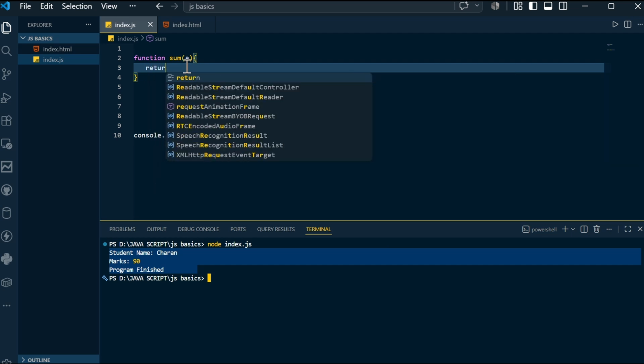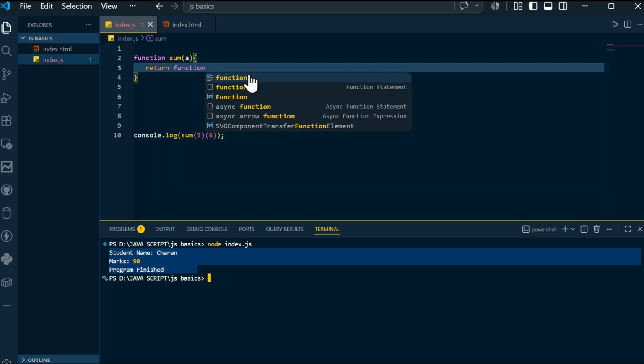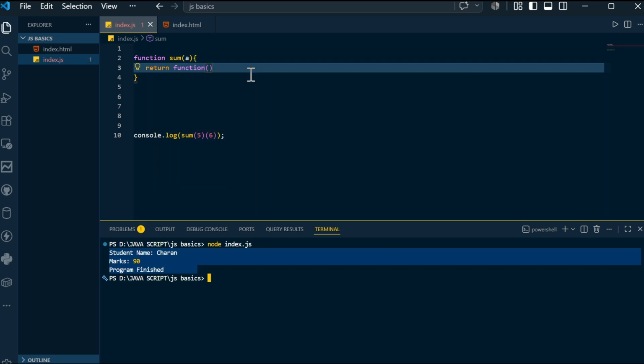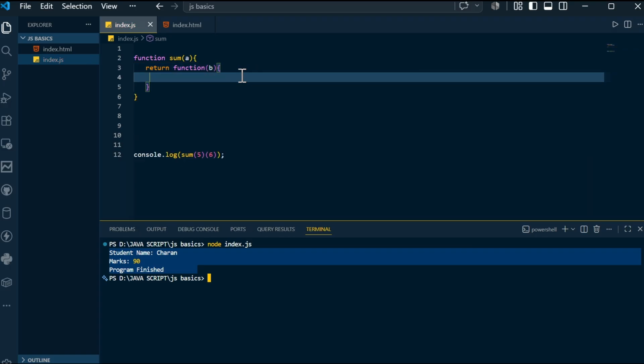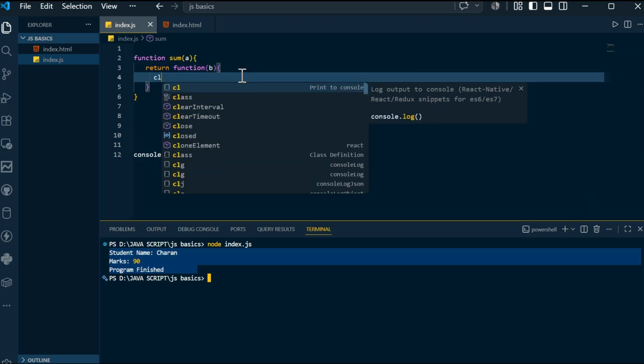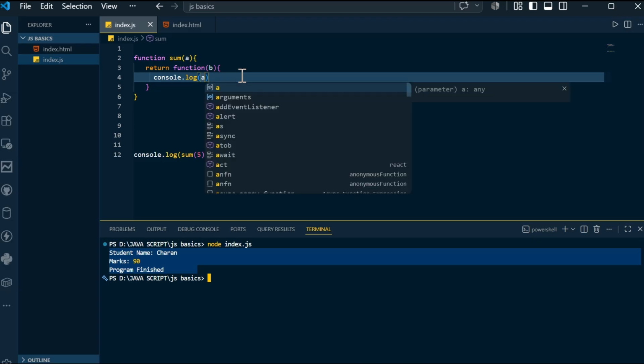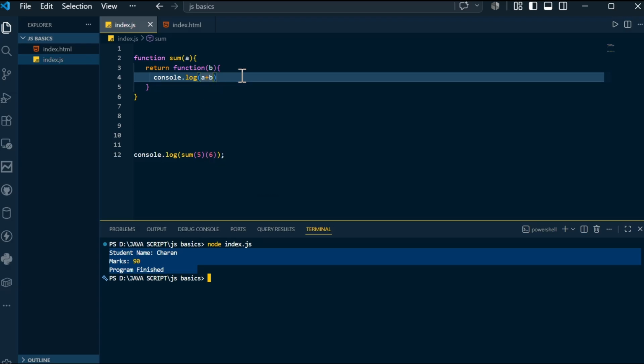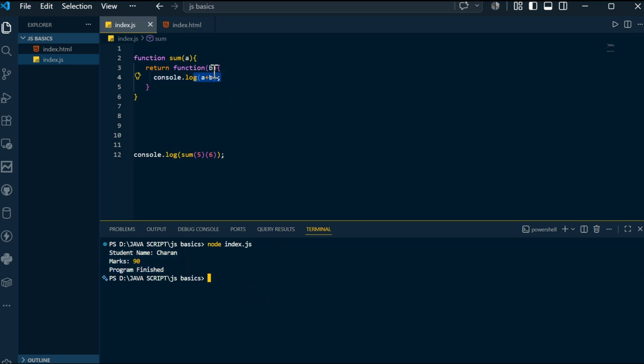Inside that I will return another function. You can call its argument B, and let's say console.log, you can print A plus B. That's as simple as that. You are getting A from here, you are getting B from here, and ultimately you are printing here. For the 2 values after sum, the first braces value will be this, and the second braces value 6 will come into this function, and you can access both the values inside here, so that you can print A plus B.